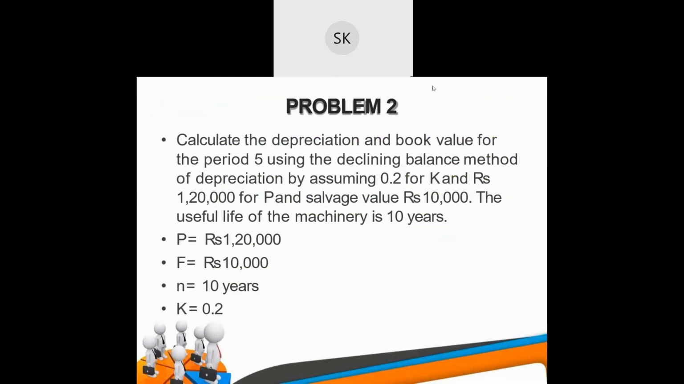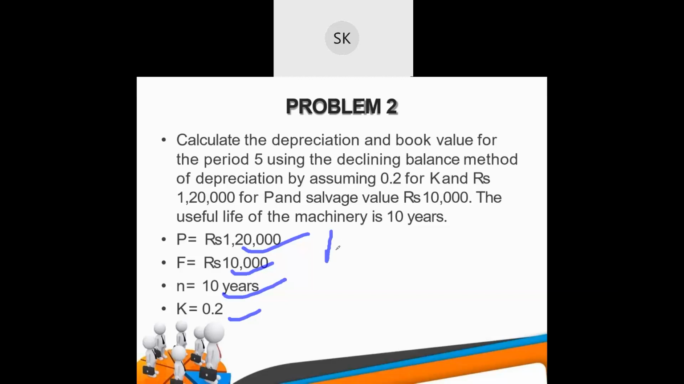Now let's see another problem. Calculate the depreciation and book value for period 5 using the declining balance method of depreciation by assuming 0.2 for K and rupees 1,20,000 for P and salvage value 10,000. P is 1,20,000 given, F is 10,000 given, N is 10 years. So they have asked you to find out the depreciation and book value for the fifth period.